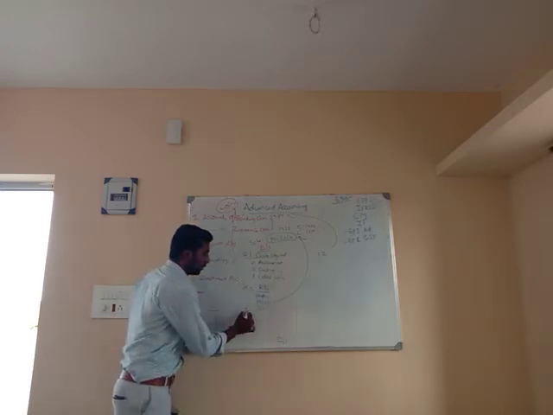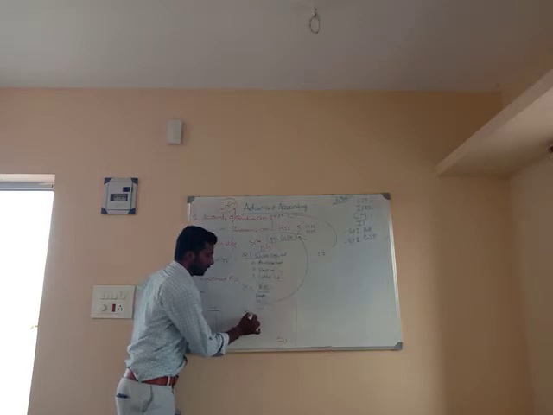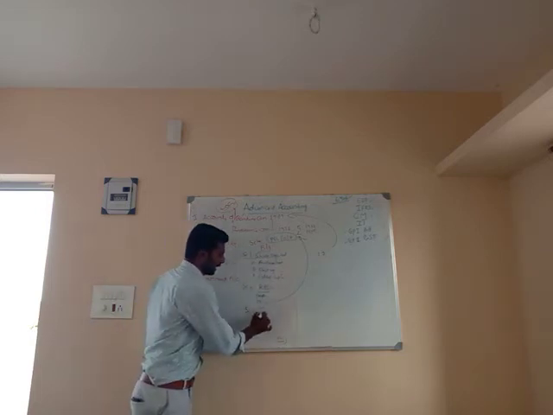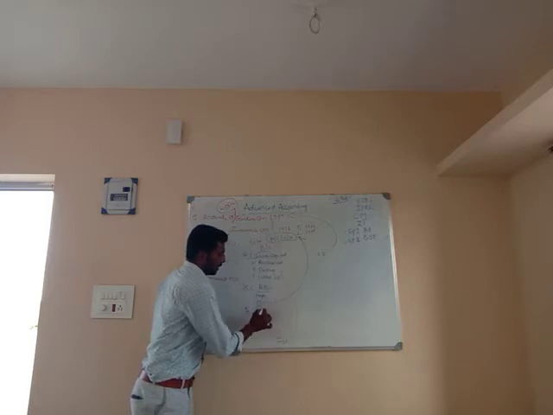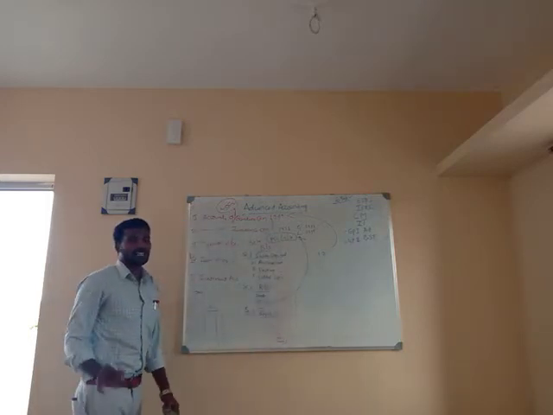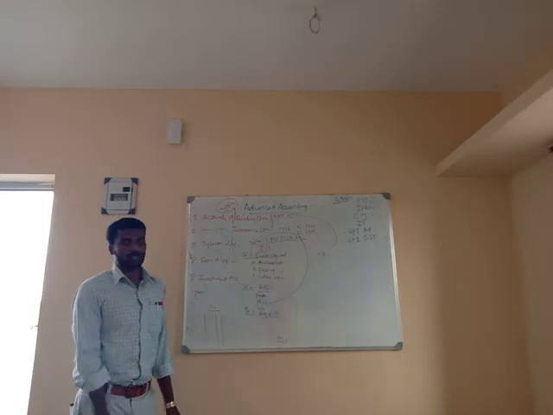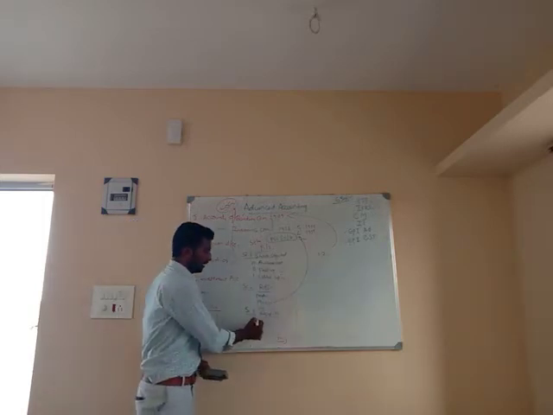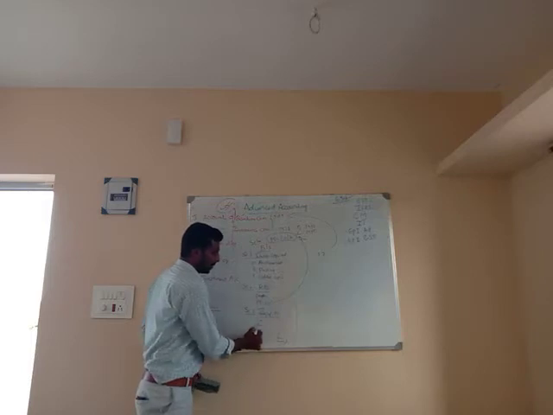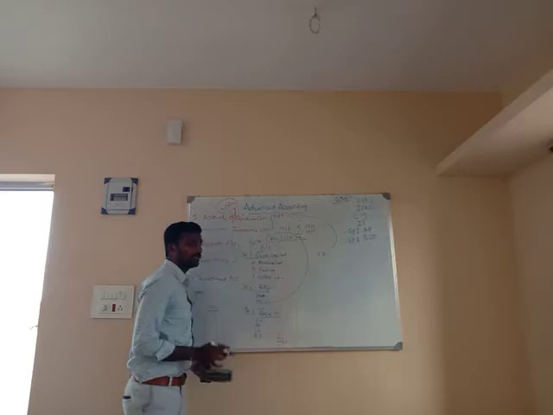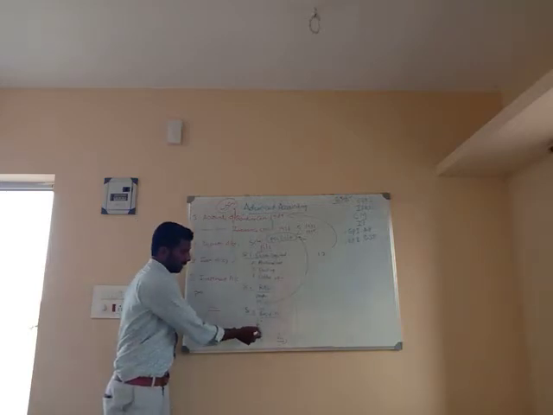Next, schedule number 3, deposits. Maybe you know the types of deposit. It may be time deposits, demand deposits, current deposits, recurring deposit, RD, SB.